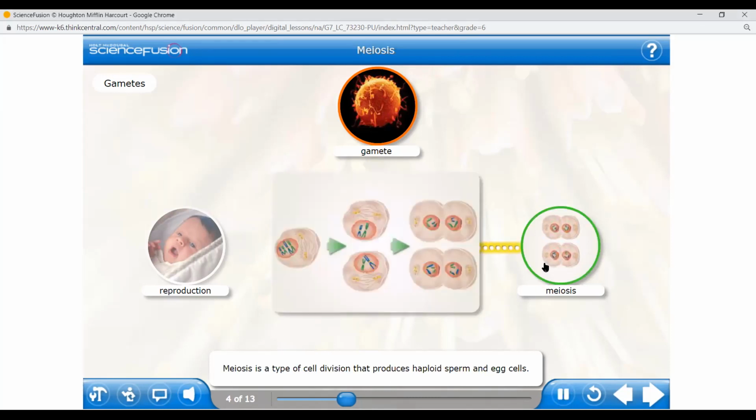Meiosis is a type of cell division that produces haploid sperm and egg cells.